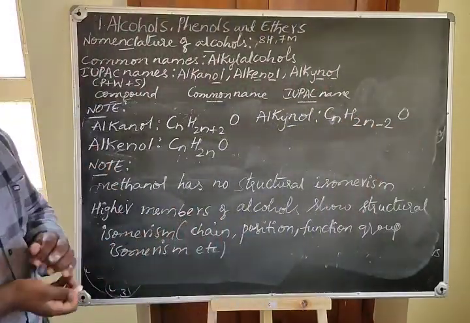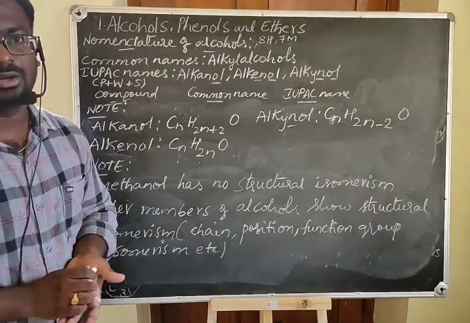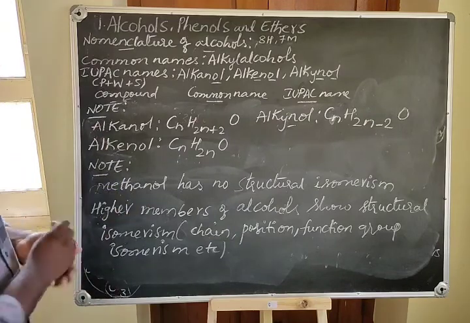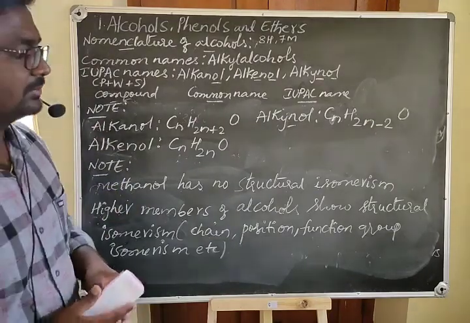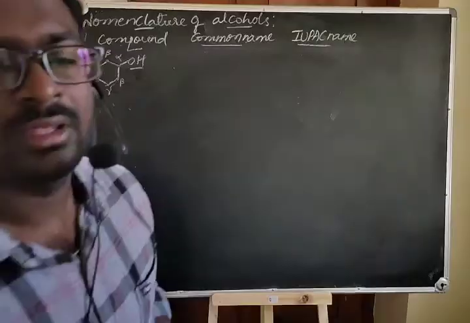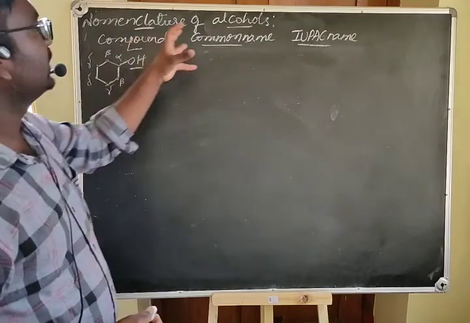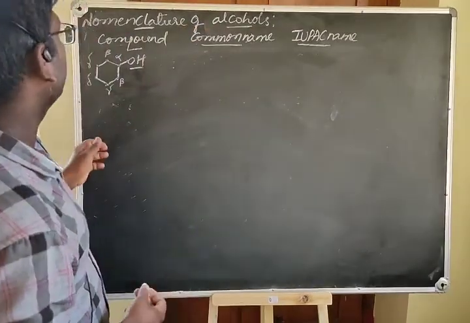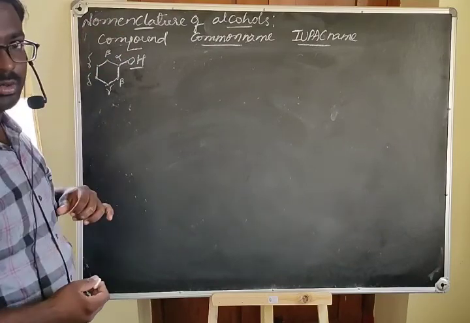So it is all about the nomenclature of the aliphatic alcohols. Now we shall see the nomenclature of cyclic alcohols. Dear students, now we shall discuss the nomenclature of alcohols, and here I have considered the cyclic alcohols.